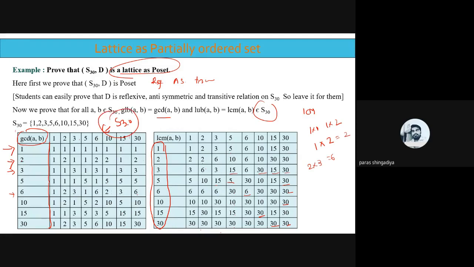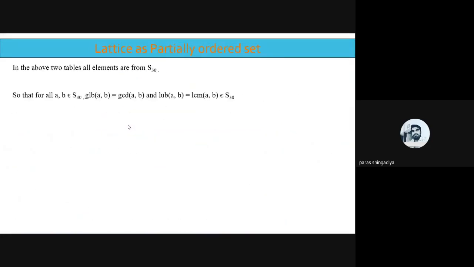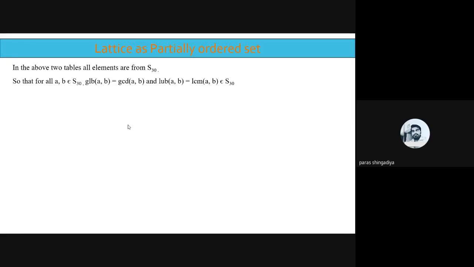Okay, so therefore we can say that S30 comma D is a lattice as a poset. And it is a poset, but it is also a lattice as a poset. Okay, so in the above both the tables, all elements are from S30.